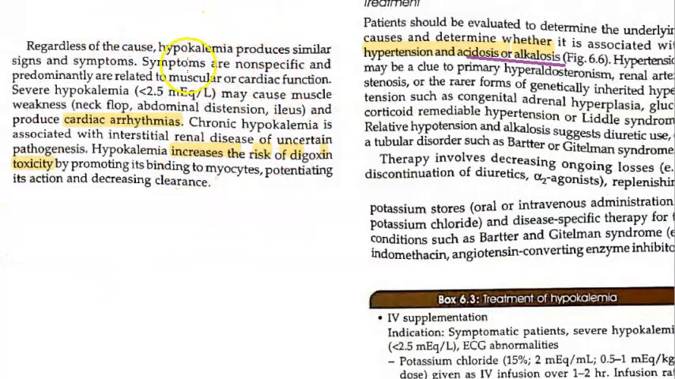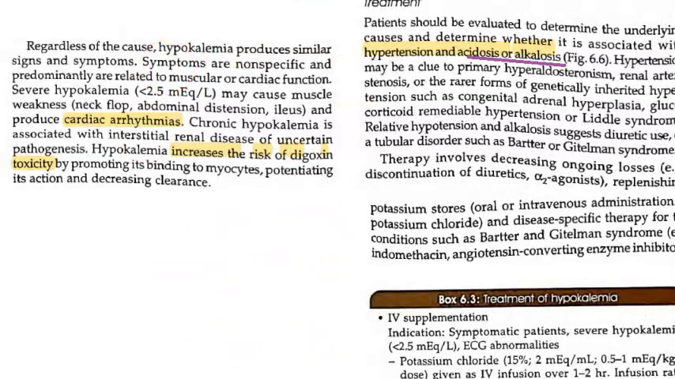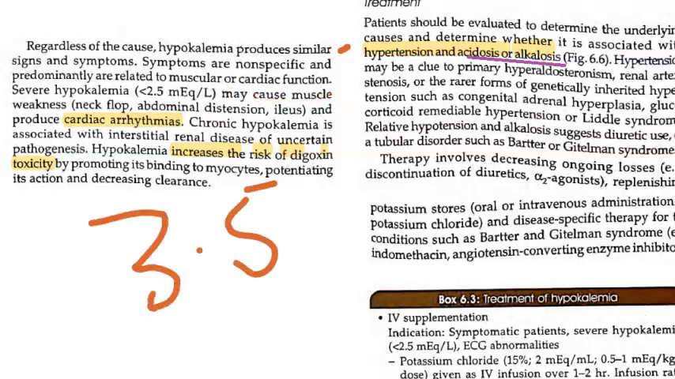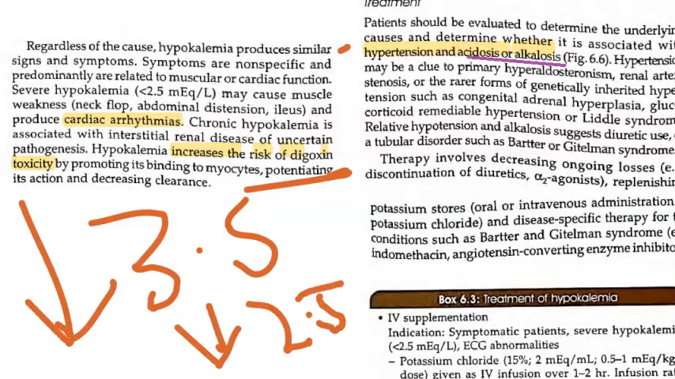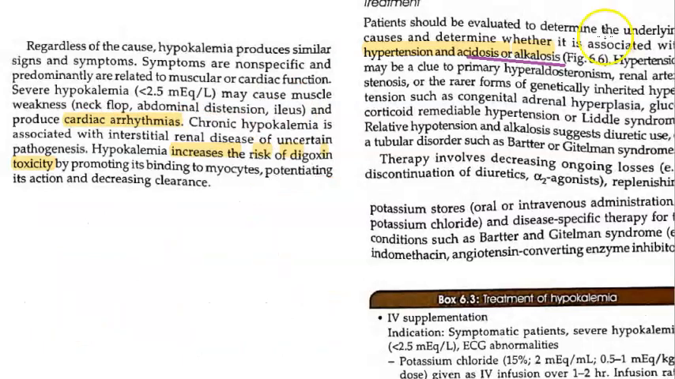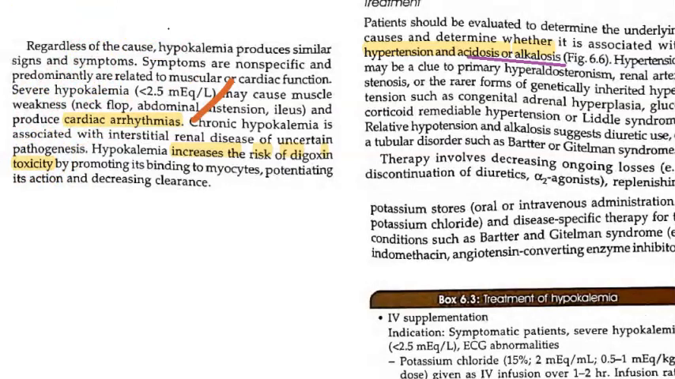Look at this. Symptoms will be non-specific, so you won't know what they are telling. That's what they say here: symptoms are non-specific and predominantly related to muscular or cardiac function. Normal is 3.5, and hypokalemia is less than 3.5 milliequivalents per liter. However, if it is severe, that means less than 2.5, then what will happen? There may be neck flop, abdominal distension, basically muscle weakness. There will be ileus, some paralytic ileus, that's what we remember reading. Then there will be cardiac arrhythmias. We told you, right, the heart, no pot, no T, that kind of situation.